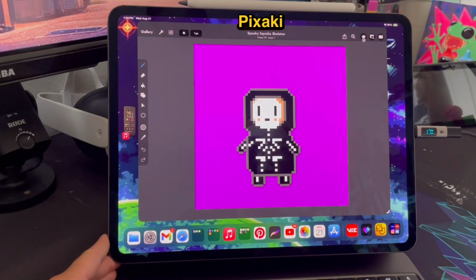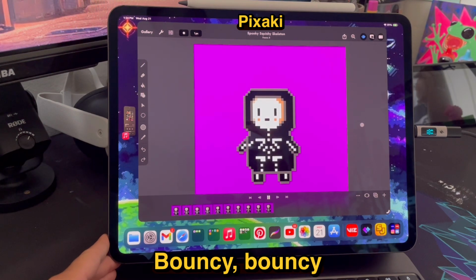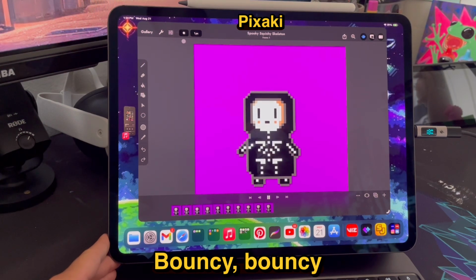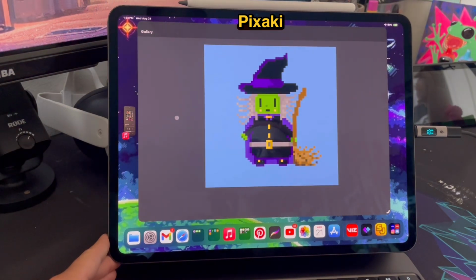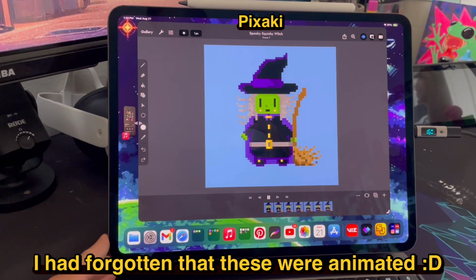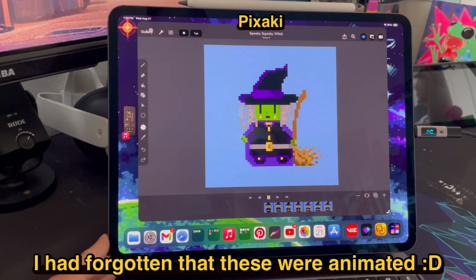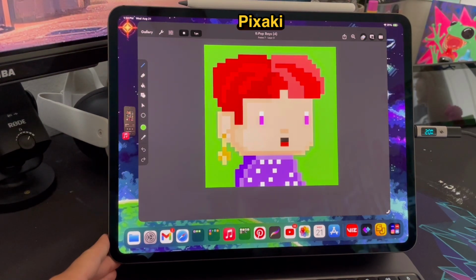I'm remembering that they were animated, and then there you go, figured out how to play it. Yeah, I was having fun. This must have been around Halloween. Maybe I was making little dressed up little guys. They're all pretty squishy. So yeah, that's really fun.